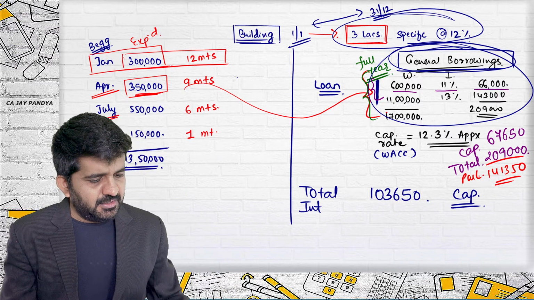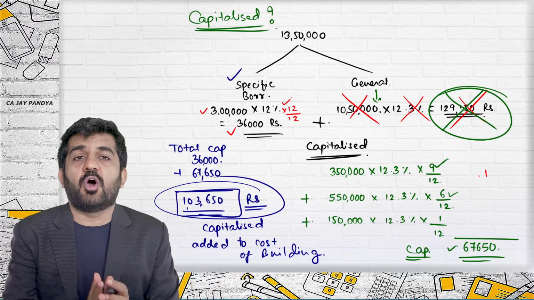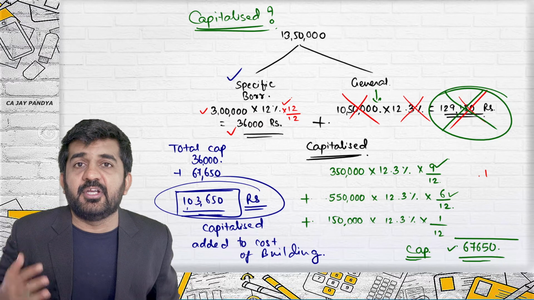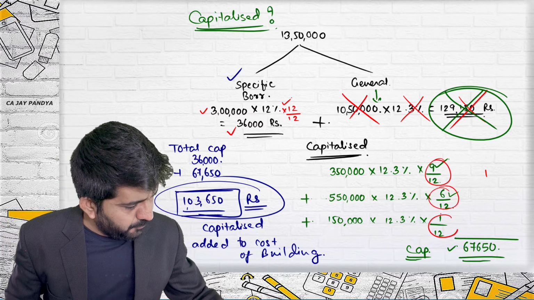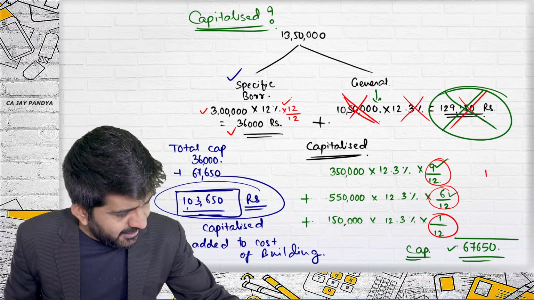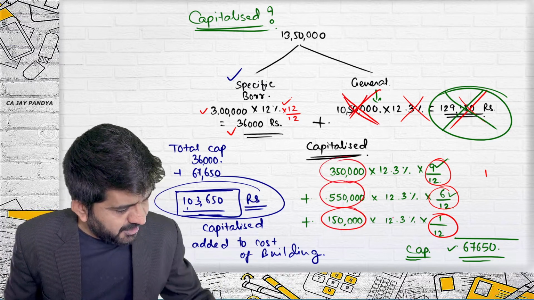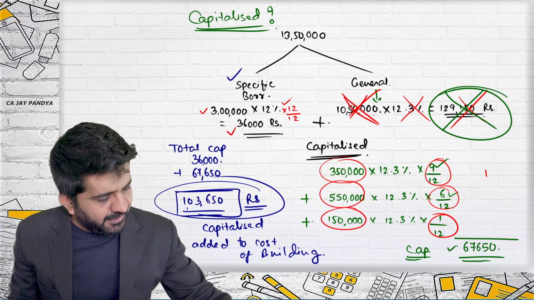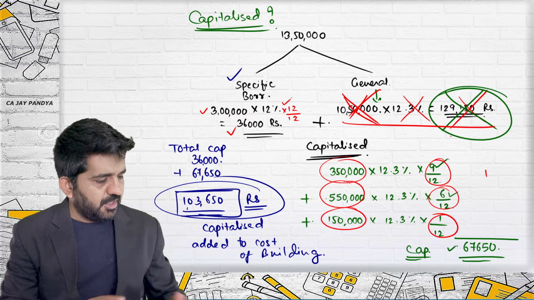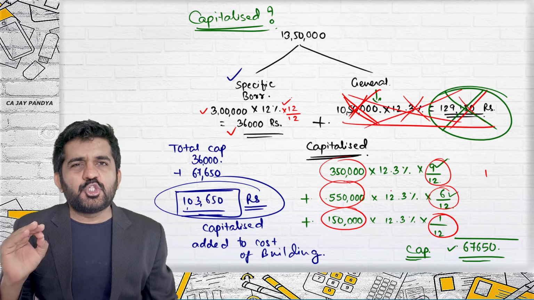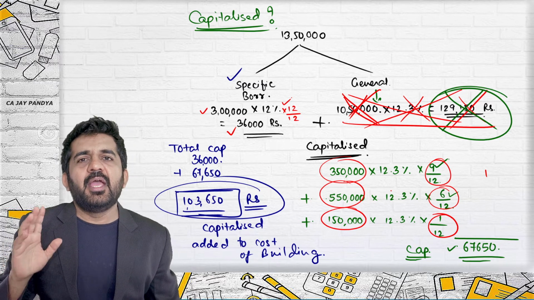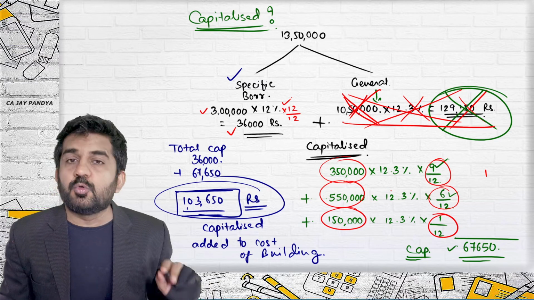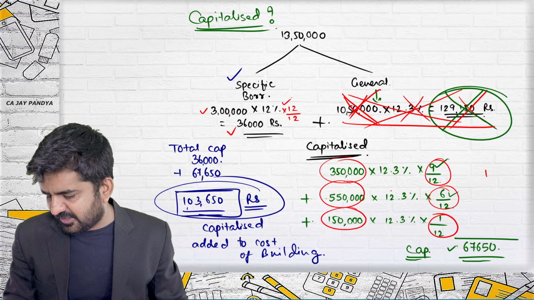It's all good. This is nothing but concept of capitalization when the expenditures from general borrowings are done in a phase manner. Then this point is important. What we did incorrect was we totaled this and directly multiplied 12.3% is not correct. Because the expenditures are done at different point of time, it should be done at different point. Correct. So this is incorrect, this is correct. This should be marked as one of the most important questions, asked n numbers of times in a different way with different figures in examination. So a good question for understanding also and for the purpose of examination also.